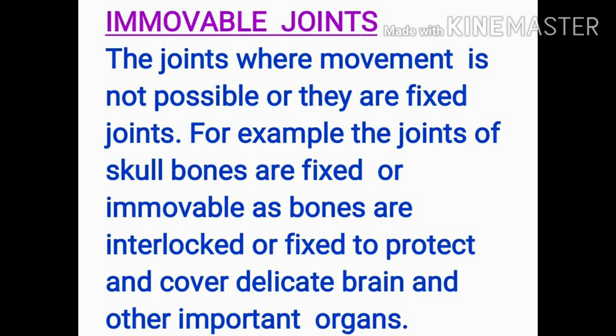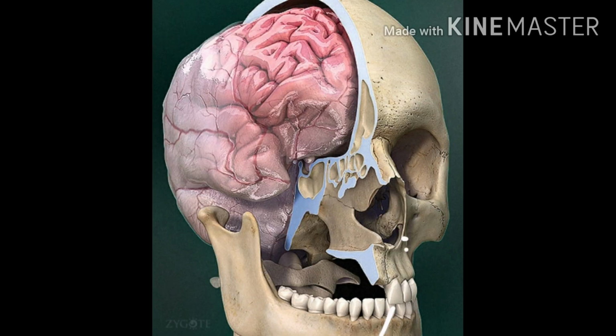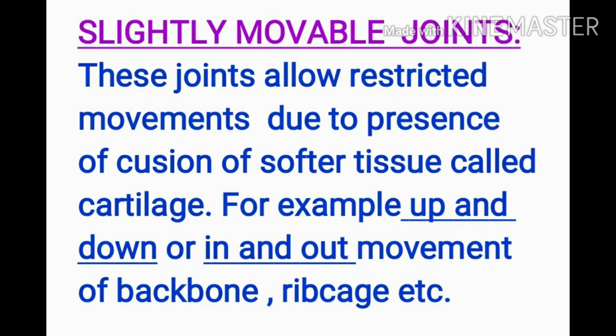For example, the joints of the skull. All the flat bones are fixed and they cannot be moved. The function is to protect the soft, delicate and tender brain inside it and other structures such as eyes, etc. So, the skull bones are fixed or immovable.